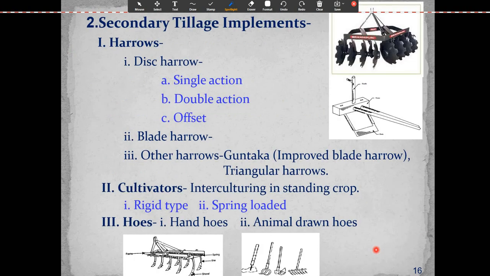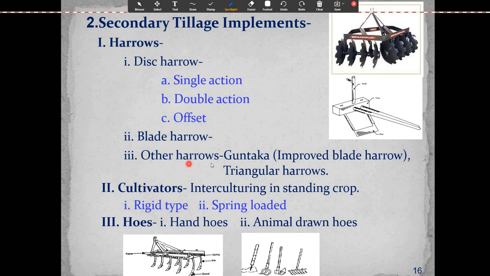Now the secondary tillage implement, that is the harrow. Secondary tillage implement, you can see here the disc harrow. This is the single action disc harrow, and this is double action. The disc harrow is again classified as single action, double action, and offset type. This is called a blade harrow. It is bullock drawn or bullock operated. This is tractor drawn.